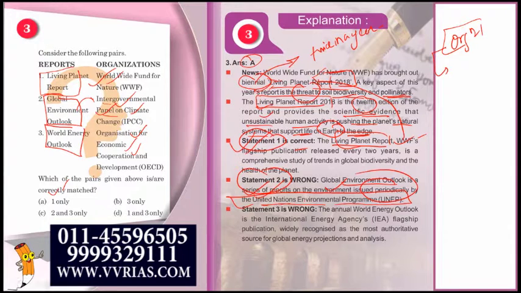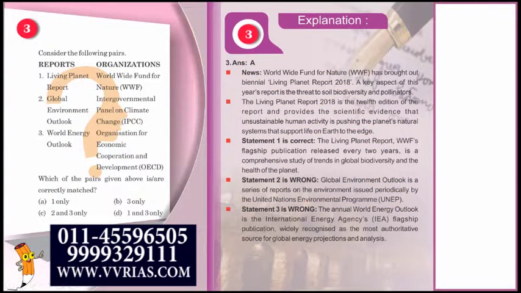What is the third statement? The third pair is World Energy Outlook, released by OECD. Now this again is wrong. The World Energy Outlook is released by the International Energy Agency. It is the flagship publication of the International Energy Agency, widely recognized as the most authoritative source for global energy projections and analysis. So remember this.